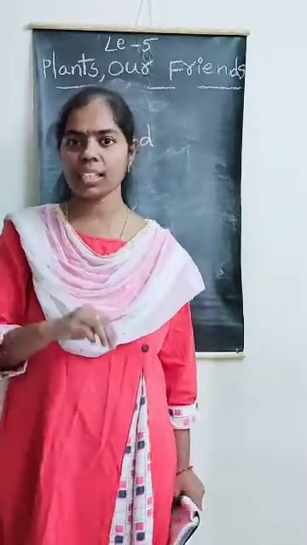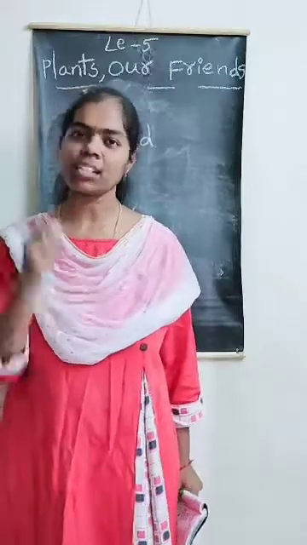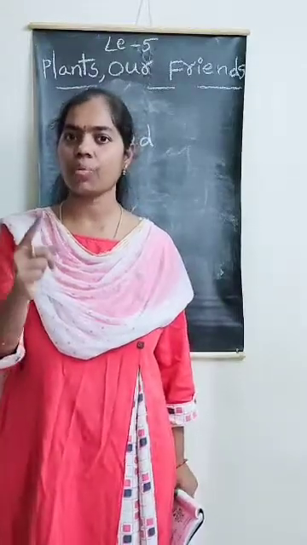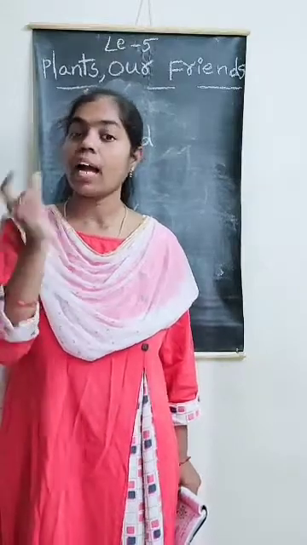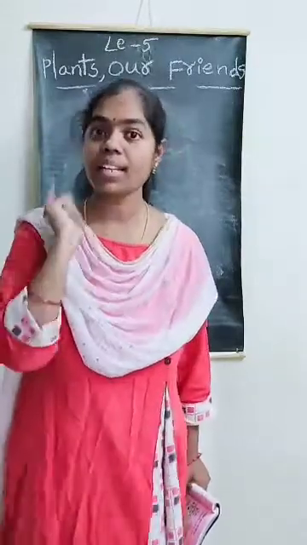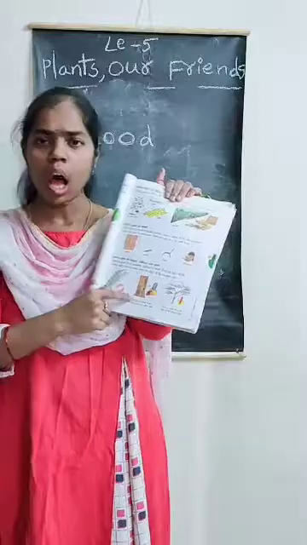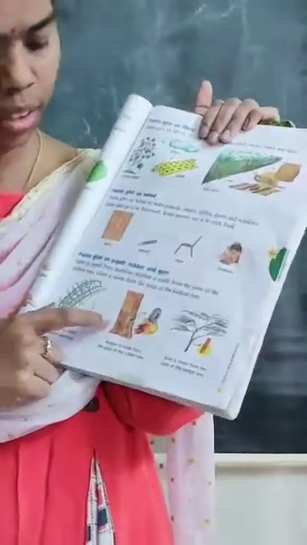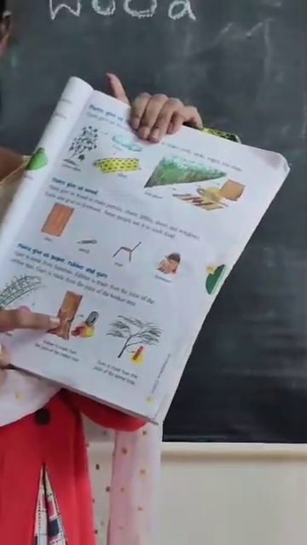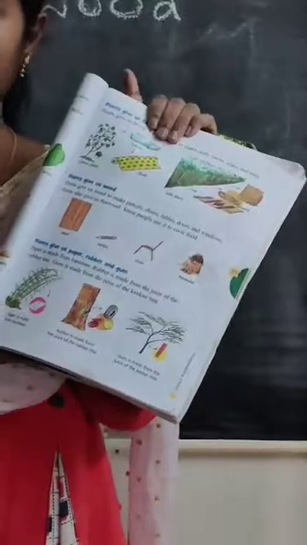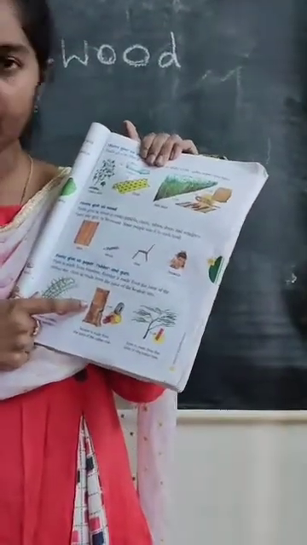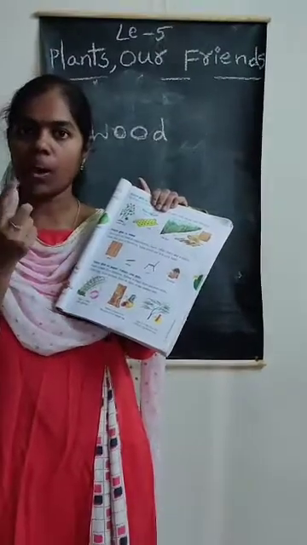Your cycle has wheels or no? Yes, cycle has wheels also. We get that wheels from rubber. And we get that rubber from rubber tree. We get rubber from rubber tree. See here, Nana, here. How do we get that rubber from rubber tree, Nana? First we get juice of that rubber tree. After with the help of that juice, we can make rubber. With the help of that rubber, we can make rubber things. Wheels, eraser, balls, like them.